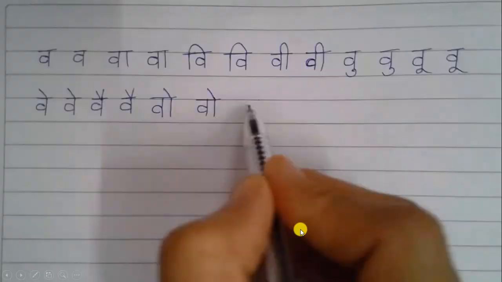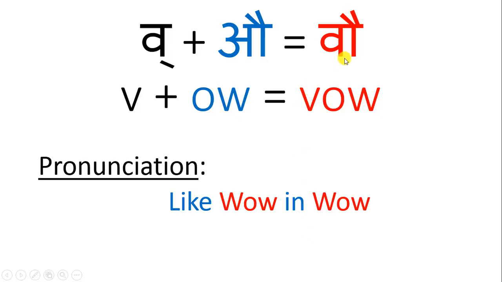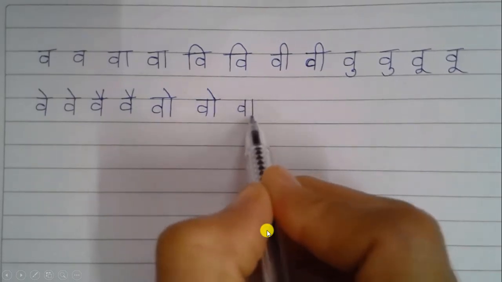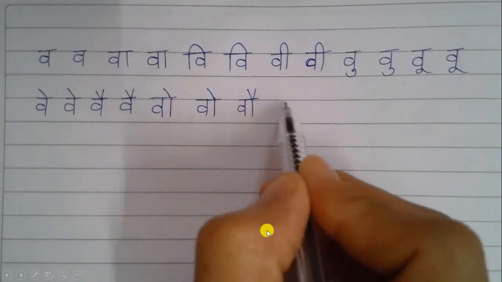Okay, the next sound is wow, and we get this sound wow when we add V to OW. V plus OW equal to wow. And wow is pronounced like the word wow itself. Okay, and wow is written like this.